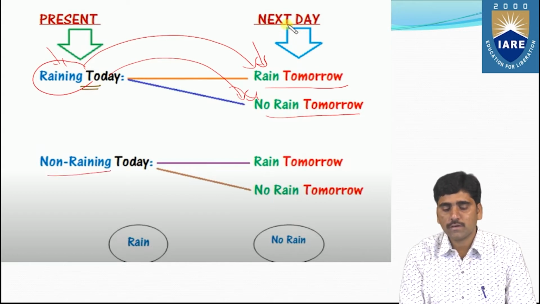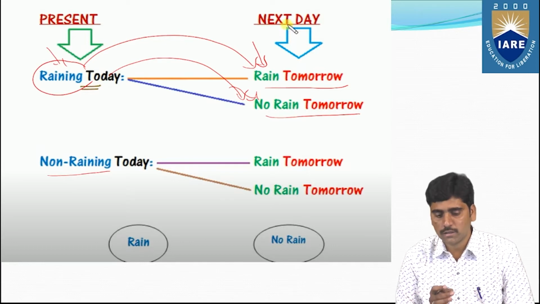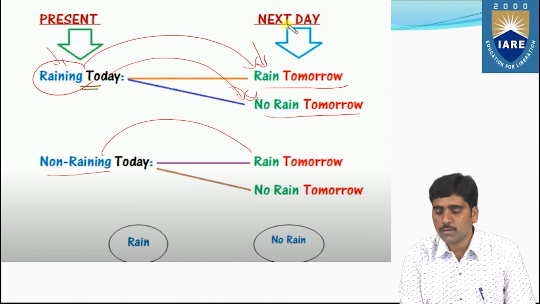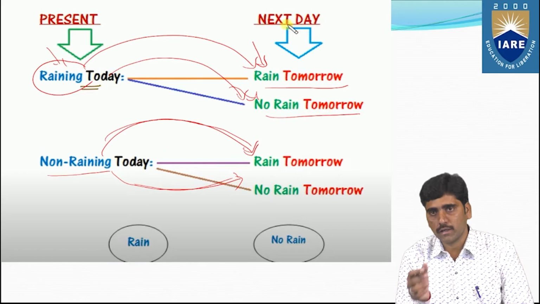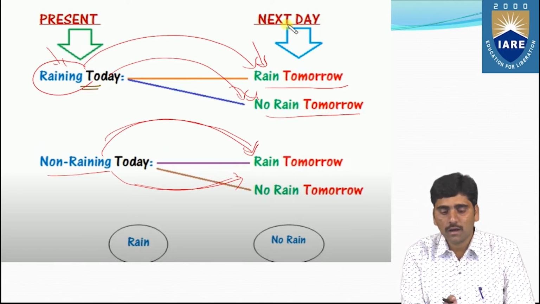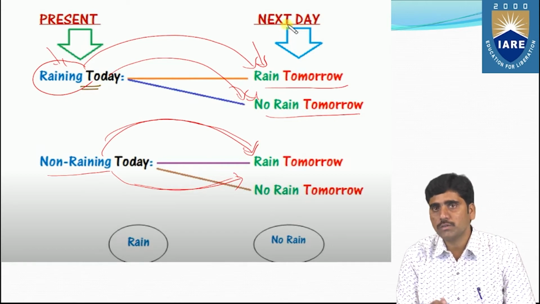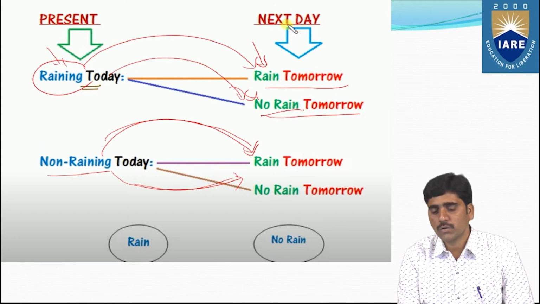And if we take the not raining today state, we can assume that tomorrow may be raining or tomorrow may not be raining. So taking these two states, rain today and not rain today, for tomorrow there may be a chance of getting rain and a chance of no rain.